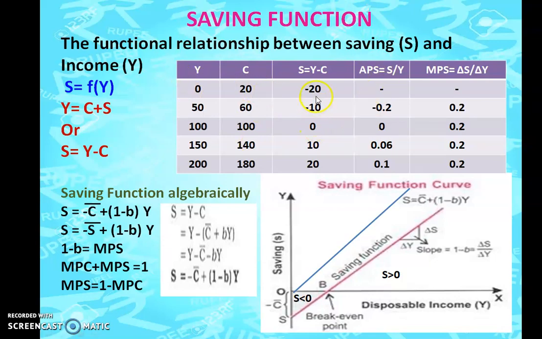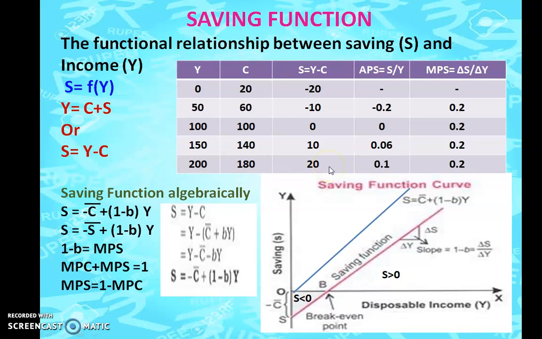Now how do we get this? S is equal to Y minus C. Your Y is 0, your consumption is 20. So you are going to get minus 20 over here. Y is 0, my consumption is 20, so minus 20 here. Y is 50, your consumption is 60, so it is minus 10. Here both are equal. Now coming here, your income is 200, your consumption is 180, so that is 20 rupees.